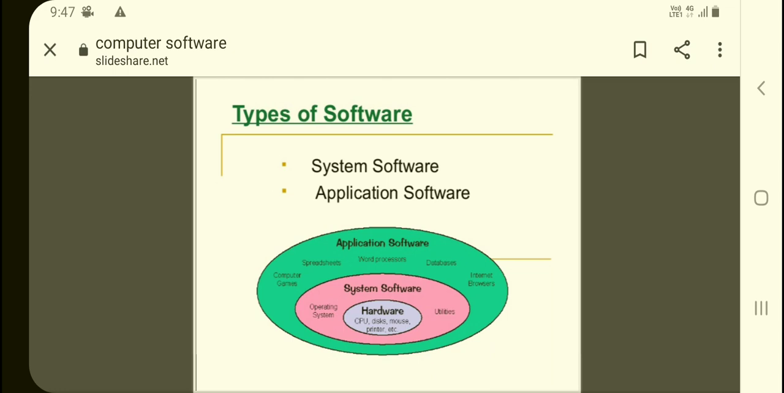And while we talk about the system software, it is the operating system. We will study the operating system in detail later. So see, the operating system is the master software. It makes the other software work. It controls their workings, and it gives instructions to all the other parts of the computer on how they have to work. It manages each and everything. So this is the system software.